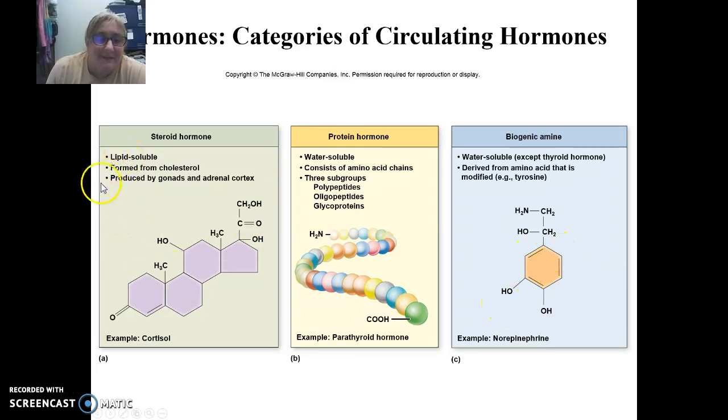And then we have steroid hormones, which are formed from cholesterol. So here's an example of a steroid hormone, cortisol. Another example would be estrogen, progesterone, and testosterone. Those are all lipid soluble hormones.